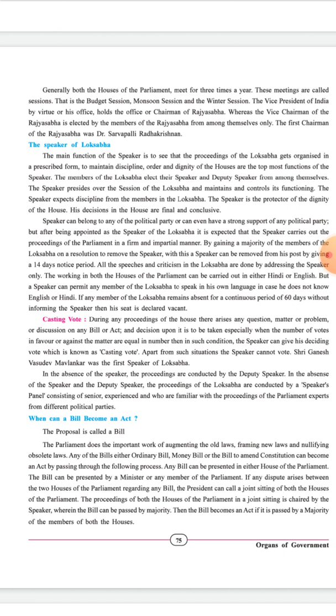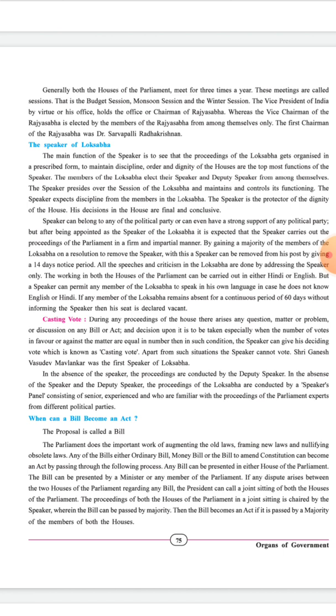What do they do, the parliament? They do the important work of augmenting old laws, framing new laws, and nullifying obsolete laws. And all the bills, either ordinary bill or money bill or constitutional amendment bill, all become an act by passing through the following processes.